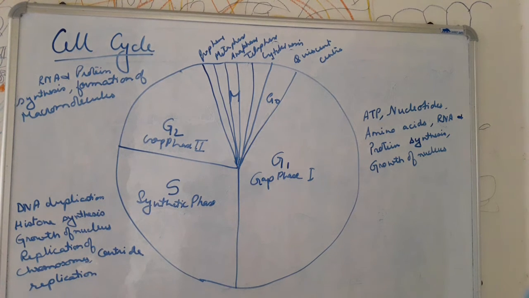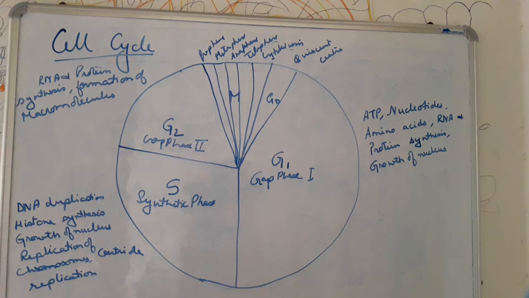Now the interphase, that is the interval between two successive divisions, is also known as the resting phase. Actually here much activity is not observed. That's why this is also known as the resting phase, and this is the gap between two cell divisions.